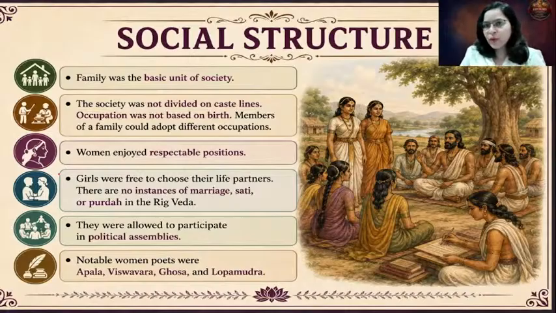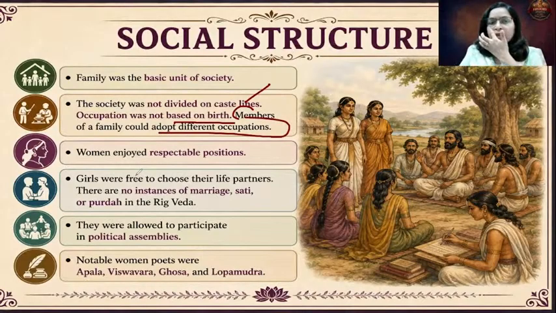The society in the Rig Vedic period, or in the early Vedic period, was not divided on caste lines. Occupation was not based on birth. Members of a single family could adopt different occupations. Okay, so remember that. The next important thing was the position of women.